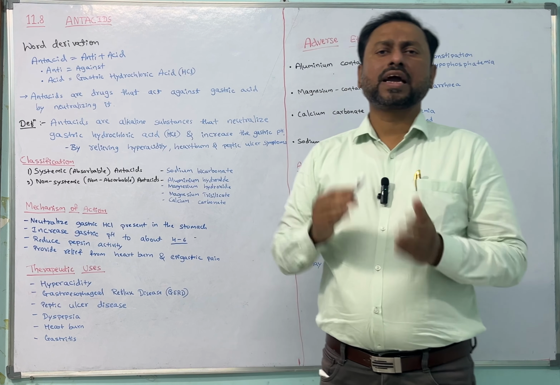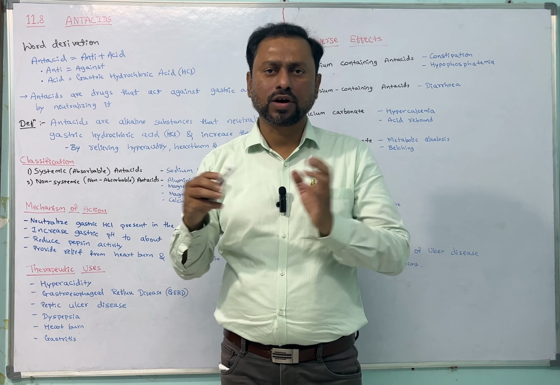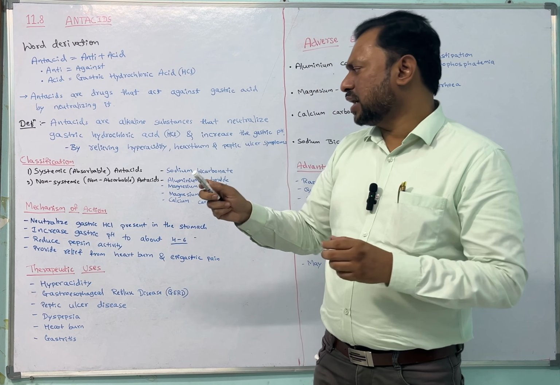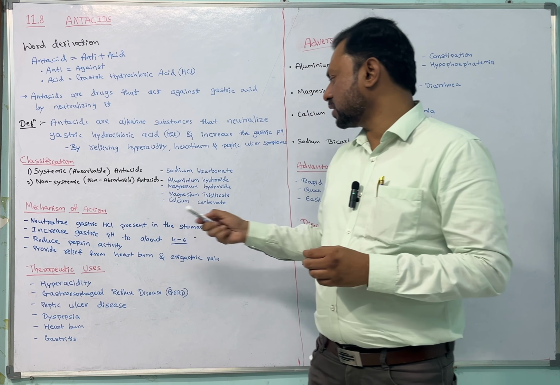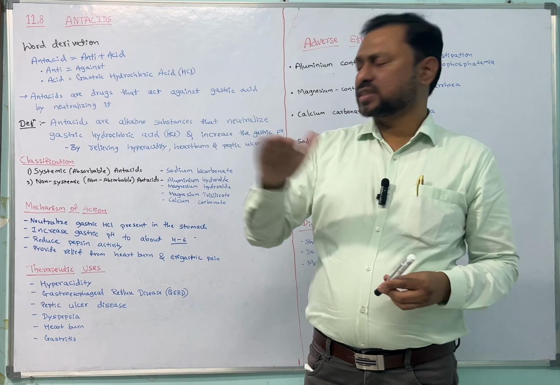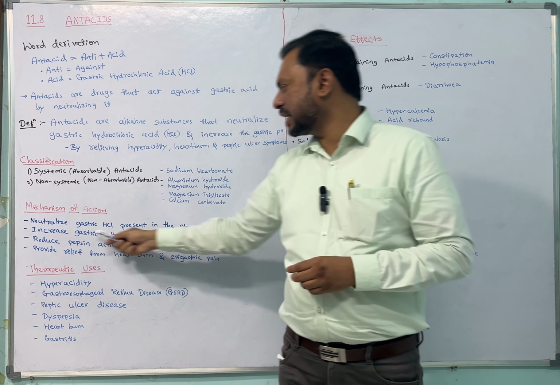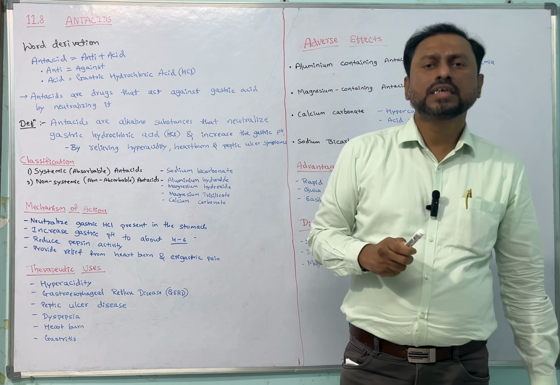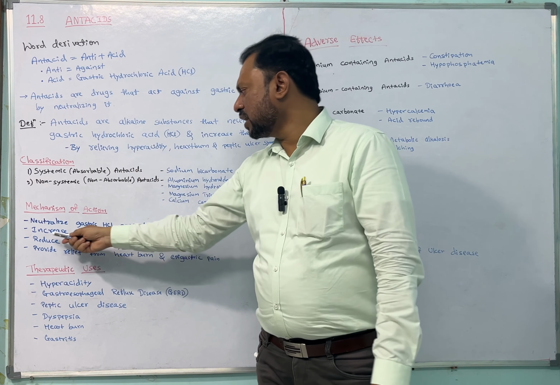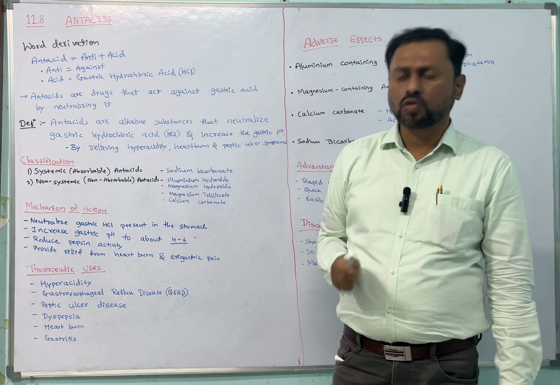Now the next is mechanism of action or mode of action. How the antacids act in our body, that we will study. The first thing antacids do is neutralize the gastric acid present in the stomach. Whatever the gastric pH is, it increases or neutralizes it. This is the main mechanism of action. The next one, increase the gastric pH to about 4 to 6. The pH is 1 to 2.5 or 3 in the stomach, and these antacids increase the gastric pH to about 4 to 6.